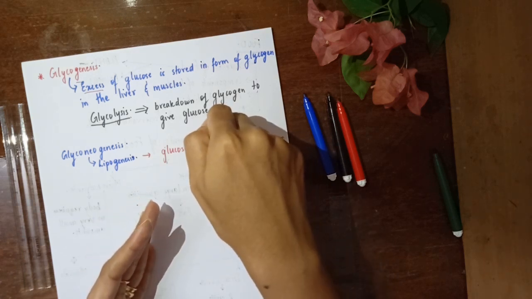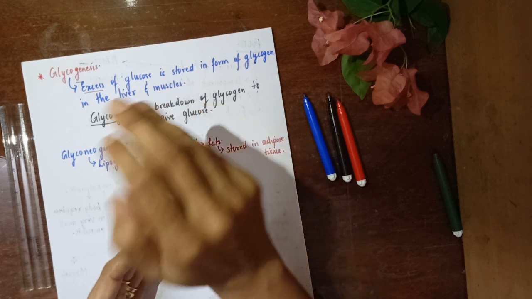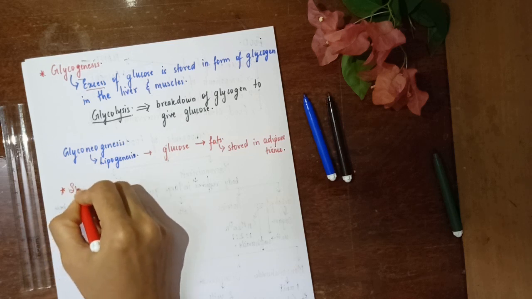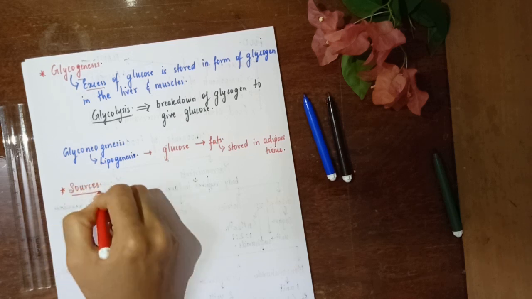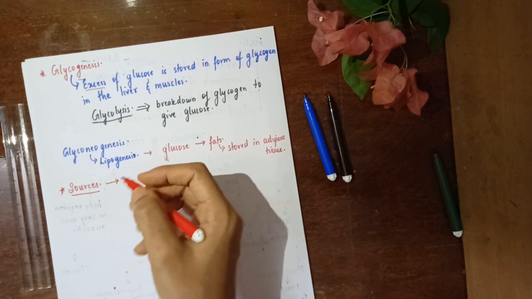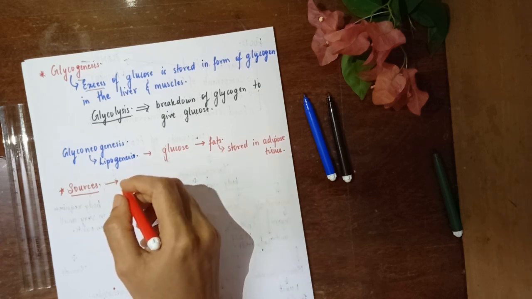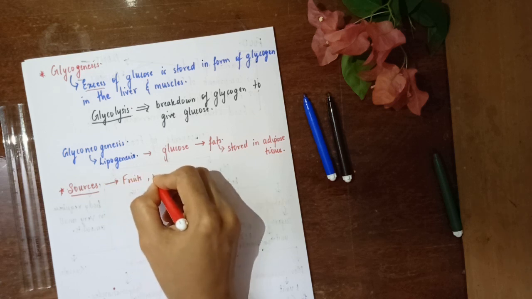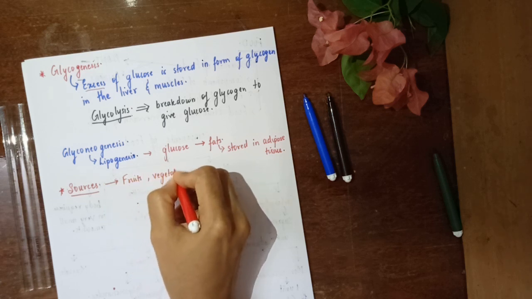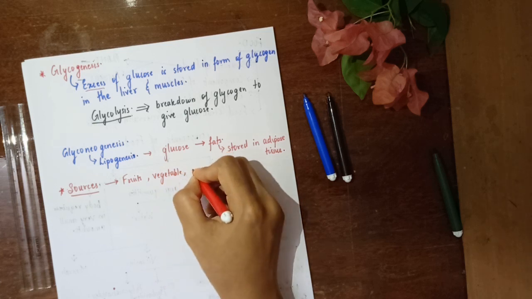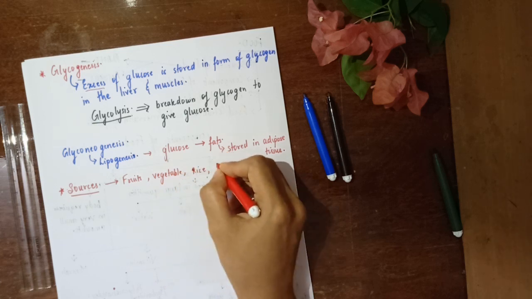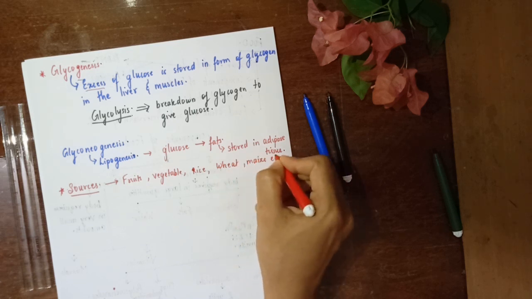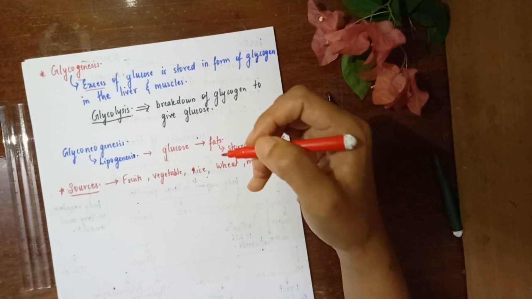Now another thing that you need to remember is what are the sources of carbohydrate in your diet. You have many sources of carbohydrate in your diet. You have fruits, you have vegetables, you have cereals like rice, wheat, maize, etc. All these are sources of carbohydrate.